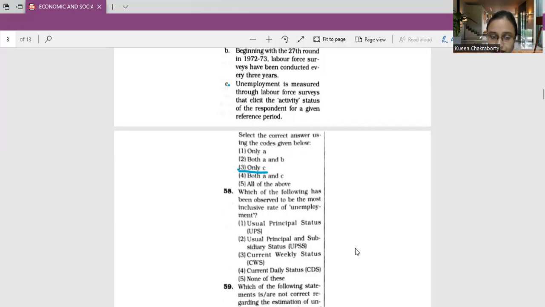It has been observed that the estimates based on daily status is the most inclusive rate of unemployment, giving the average level of unemployment on a day during the survey. It captures the unemployed days of the chronically unemployed, the unemployed days of the usually employed who became intermittently unemployed during the reference week, and unemployed days of those classified as employed according to the criteria of current weekly status.